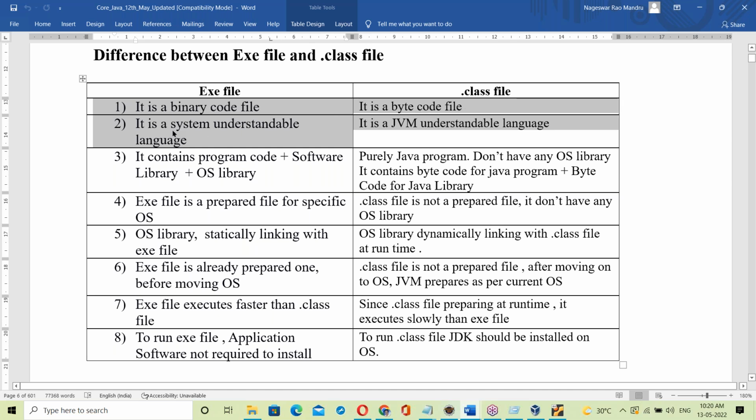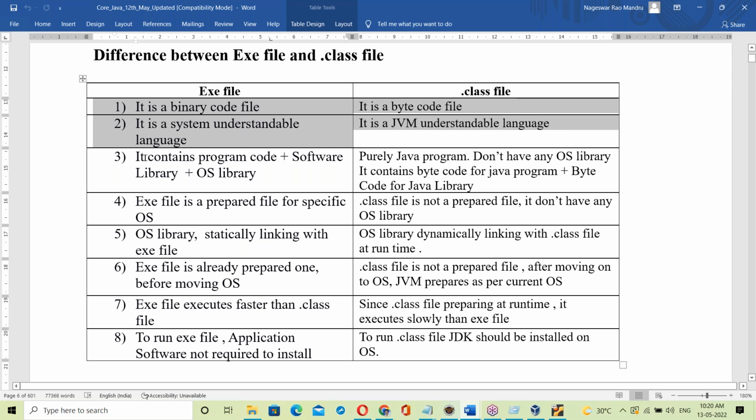Yes, exe is a system understandable language. Dot class is a JVM understandable language. So exe is for a system understandable language, and dot class is a byte code file that the JVM understands. The exe file is a binary code file.